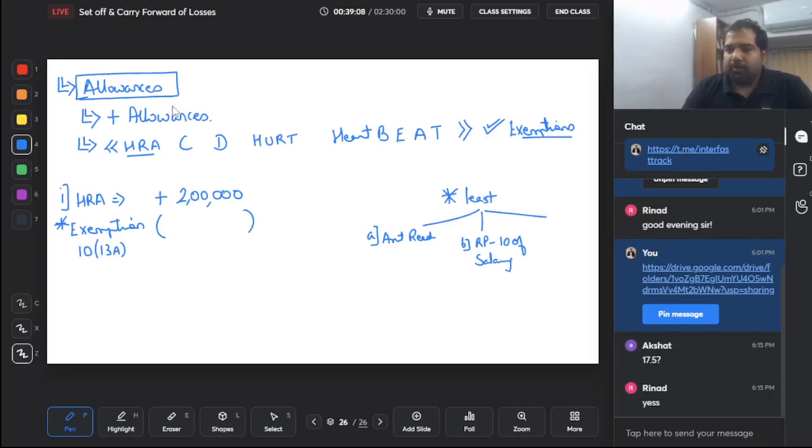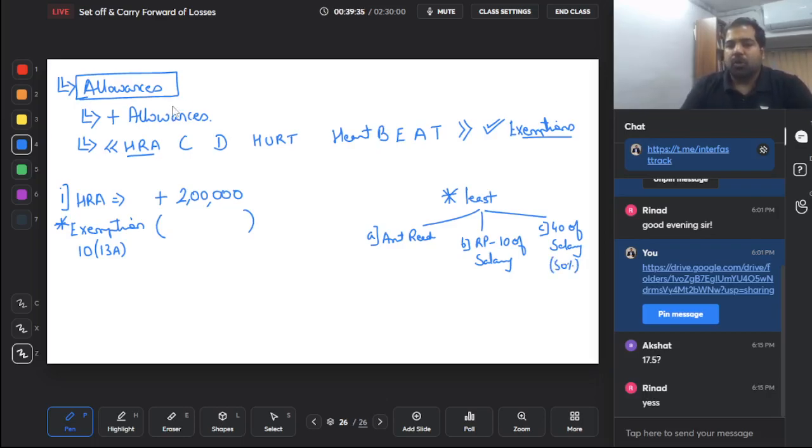So whatever rent you're paying, because house rent allowance is given to you so that you can take a house on rent. So whatever rent is paid or payable by you minus 10% of salary. Salary, you know, is BDC. Guys, everywhere salary for calculation purposes is BDC. And C, it is 40% of salary. Again, salary is BDC, but 40% is for other cities. If you're in the metro cities of Mumbai, Delhi, Chennai and Calcutta, only 4 metros, then it can be 50% of salary.